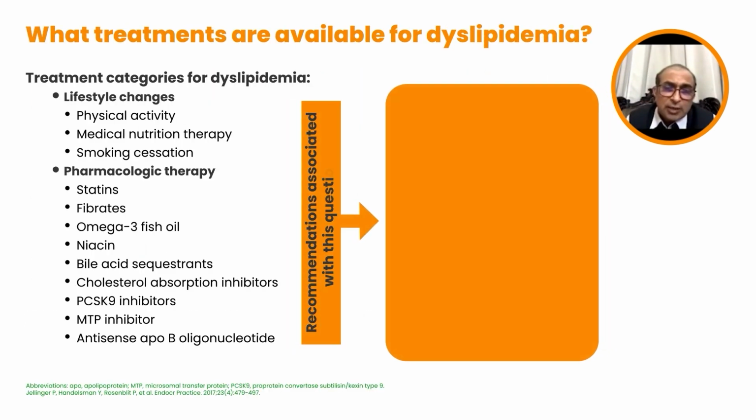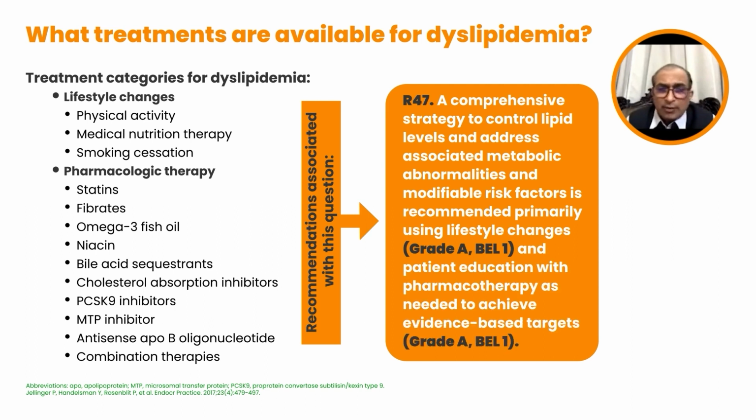And the therapies that we need to choose from are the lifestyle modifications. Lifestyle therapies are also very important. Then you have pharmacological therapies, statins being the primary choice, and then the other agents like fibrates, omega-3 fish oils, and also PCSK9 inhibitors, and several other new drugs which are coming in. And if you look at the indications for statins, they are listed out here.